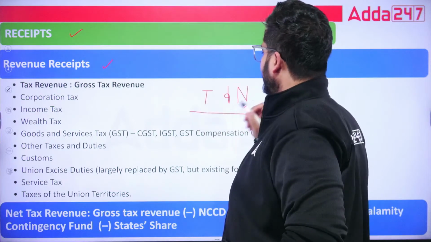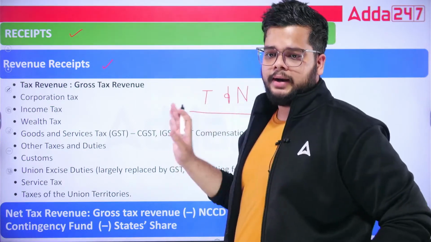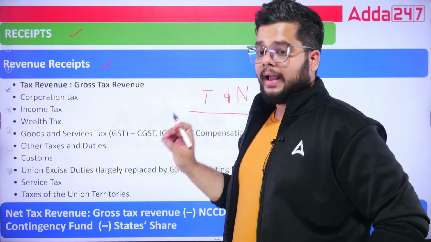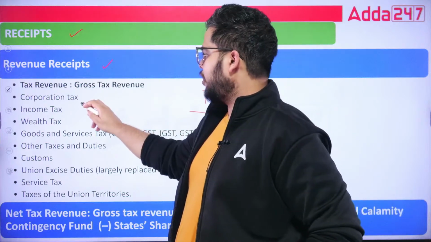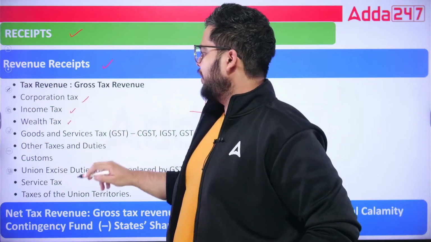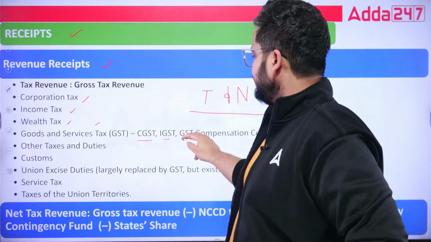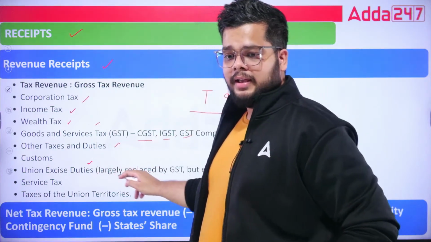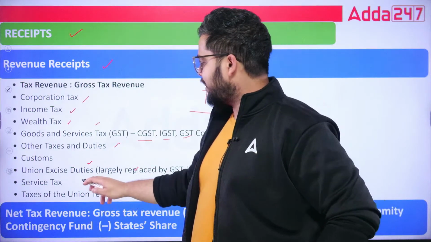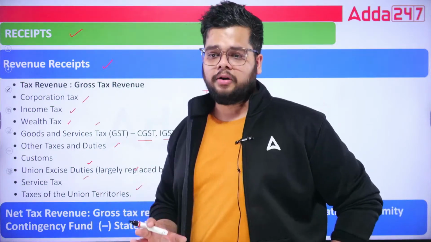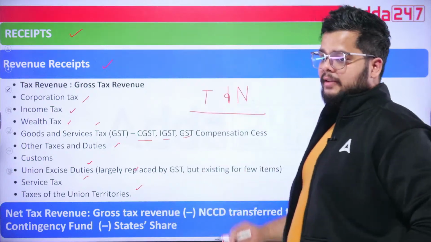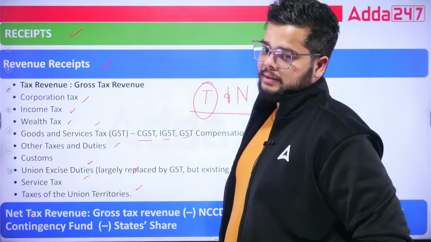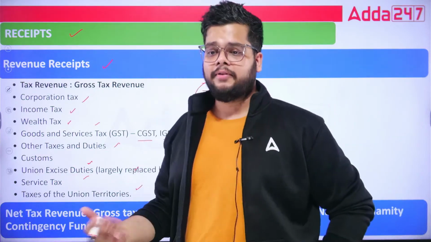As I was telling you, all those receipts under the revenue receipts which are collected based on taxes. What tax? Corporation tax, income tax, wealth tax, GST, CGST, IGST, GST compensation cess, other taxes, customs, then we have excise duties, service tax, and taxes on the UTs. All the taxes which are levied on the UTs will form a part of tax receipts. Tax receipts or tax revenue.